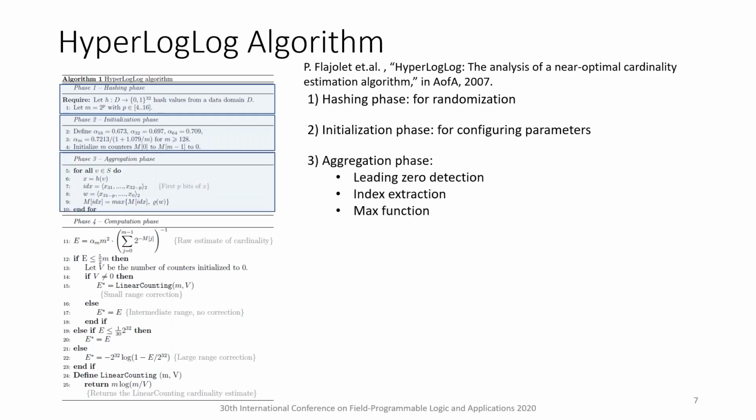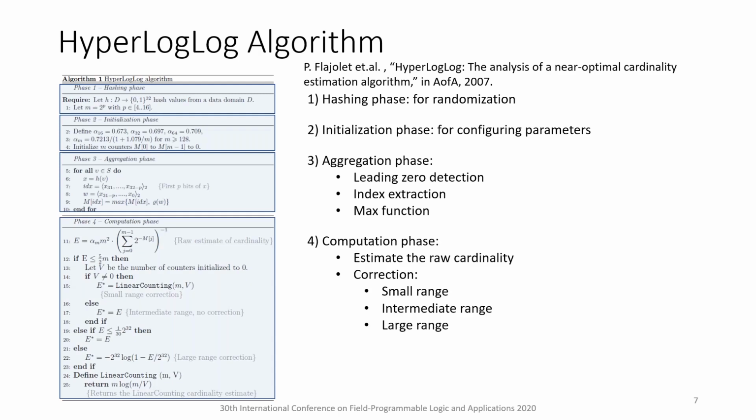3. Aggregation phase. This step involves 3 main tasks. First, leading zero detection of the hash values. Second, extracting the index of the bucket counters from the hashed value. And third, storing the maximum rank into the corresponding bucket counter pointed to by the index. The rank is defined as leading zero count plus 1.